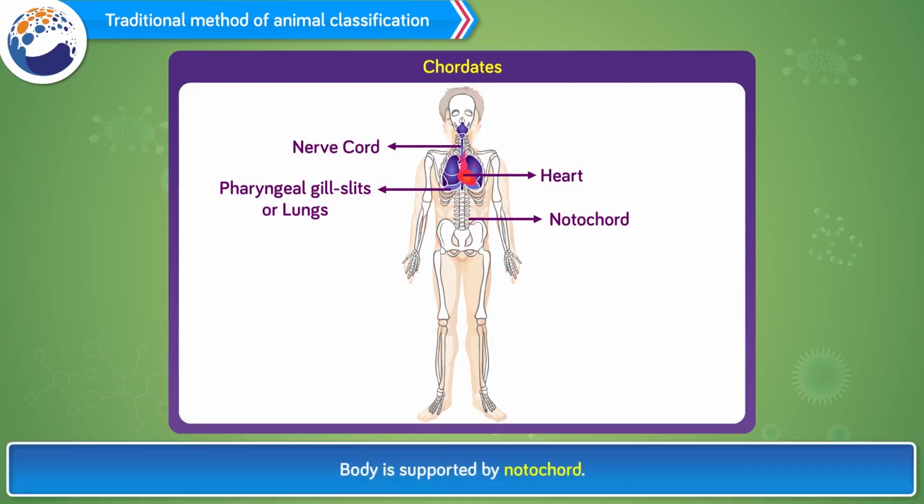Chordates. 1. Body is supported by notochord. 2. Pharyngeal gill slits or lungs are present for respiration. 3. Nerve cord is present on the dorsal side of the body. It is hollow. 4. Heart is present on the ventral side of the body.